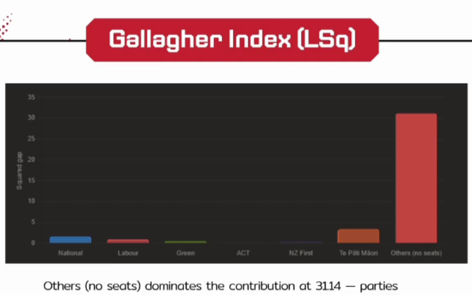National and the party Mali follow at much smaller values, around 16 and 34 respectively. All parties that cross the threshold are remarkably close to proportional.